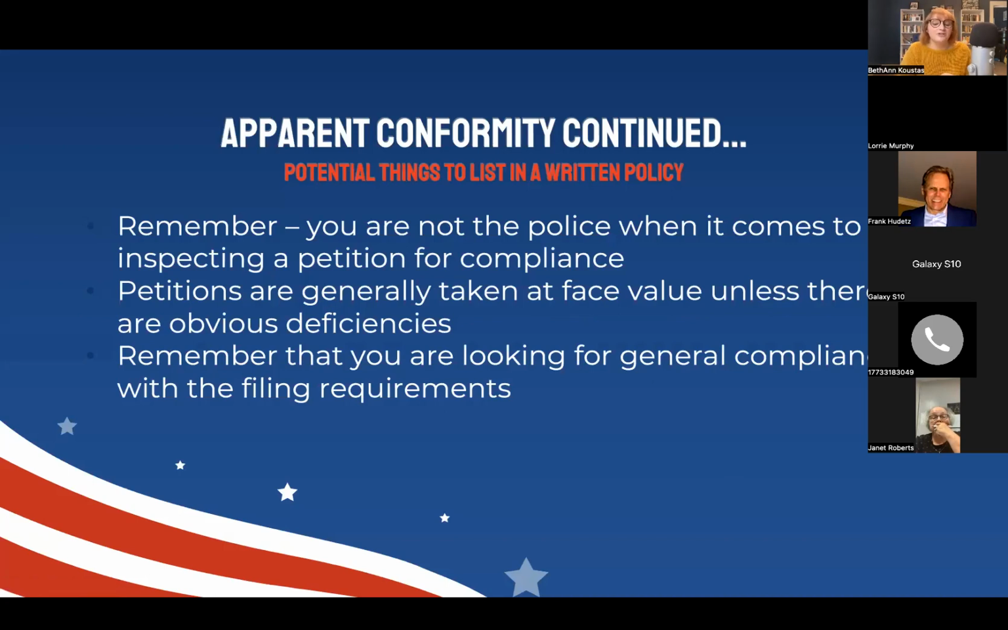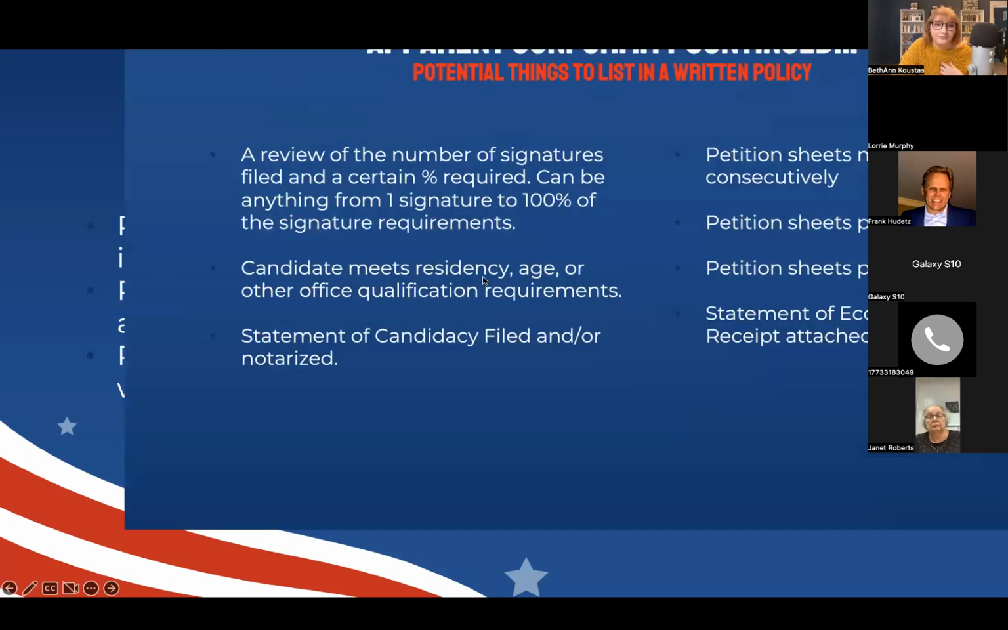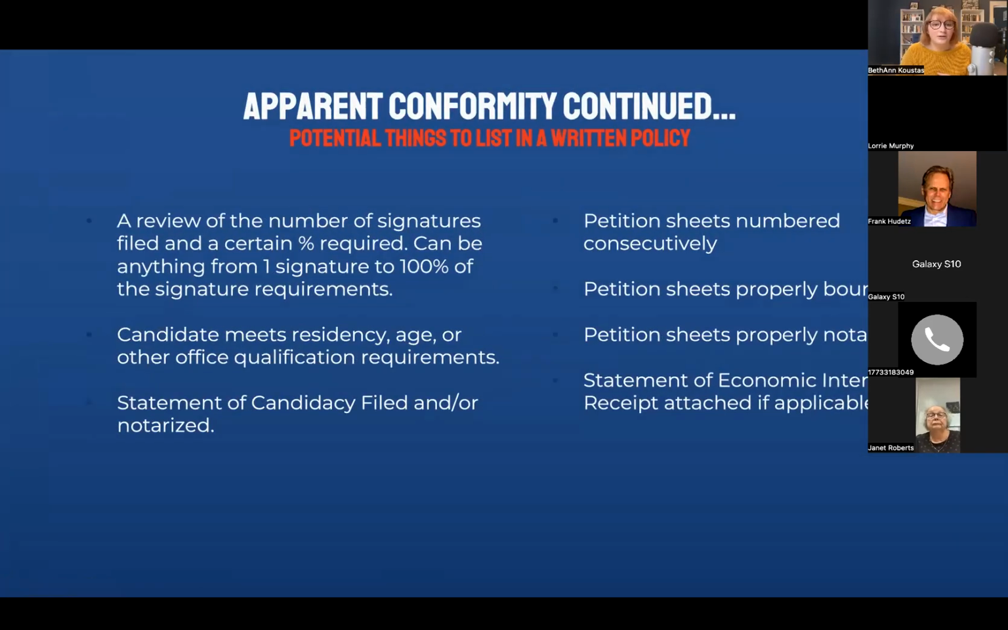So these are just some potential things you could list in your written policy. And remember that you are not the police when it comes to inspecting a petition for compliance. Petitions are generally taken at face value unless there is an obvious deficiency. So maybe they literally forgot their statement of candidacy. And remember that you're looking for general compliance with filing requirements. So a review of a number of signatures filed and a certain percentage required. It can be anything from 1 signature to 100% of signatures required.